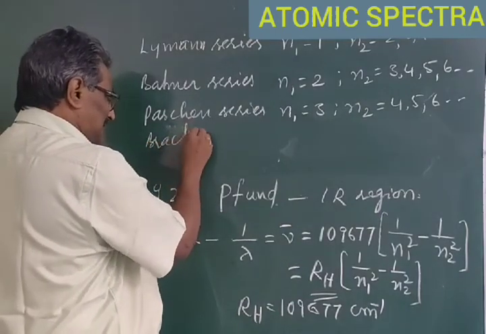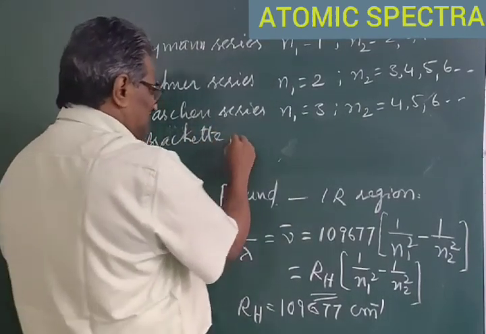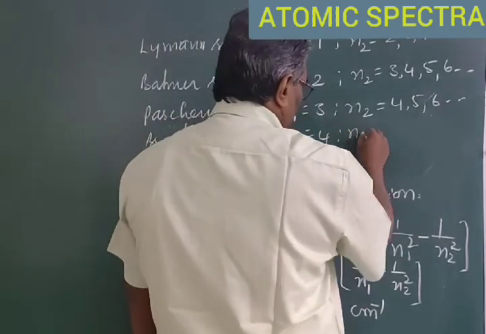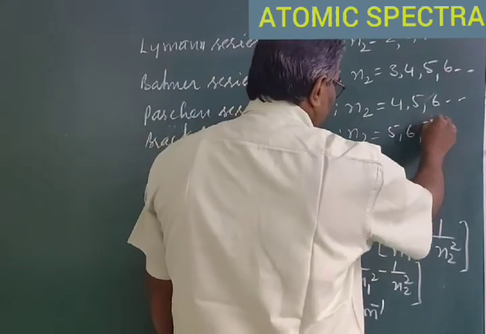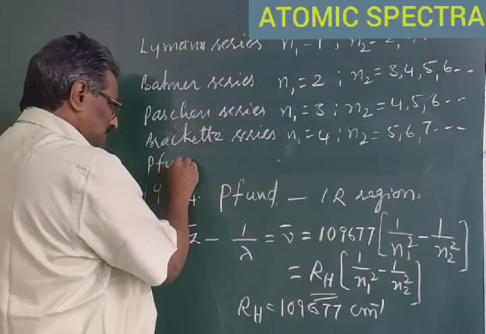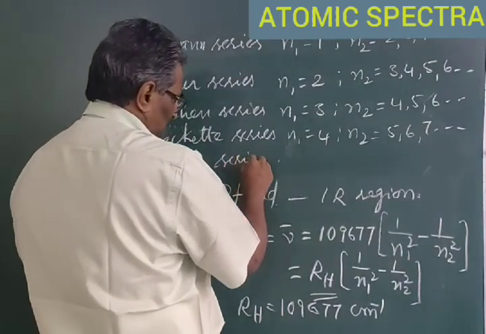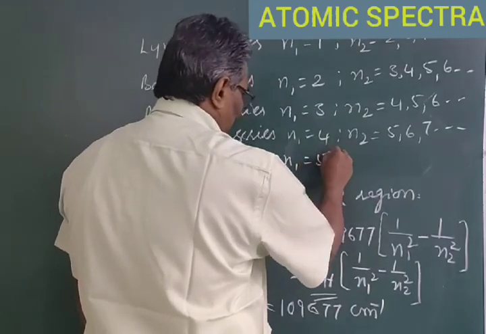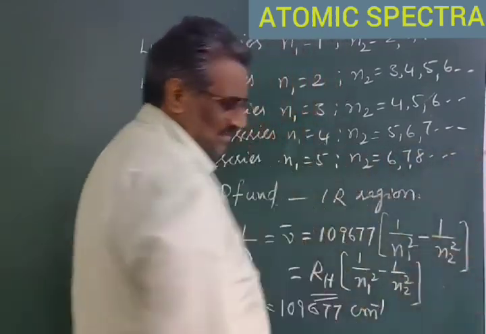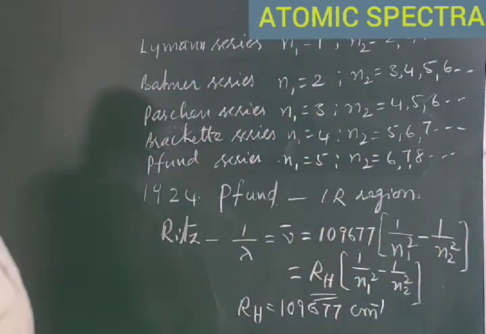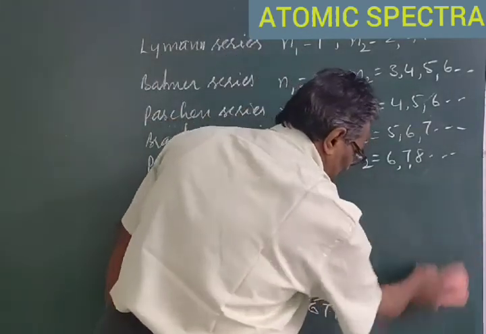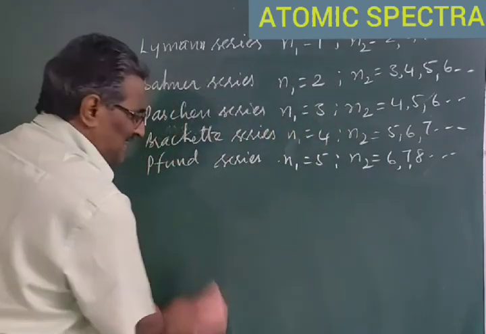In order to find the wavelengths of lines in the Brackett series, n1 is equal to 4 and n2 is equal to 5, 6, 7 and so on. For Pfund series, n1 is equal to 5 and n2 is equal to 6, 7, 8 and so on. The scientists very recently discovered another series of lines in the far infrared region.